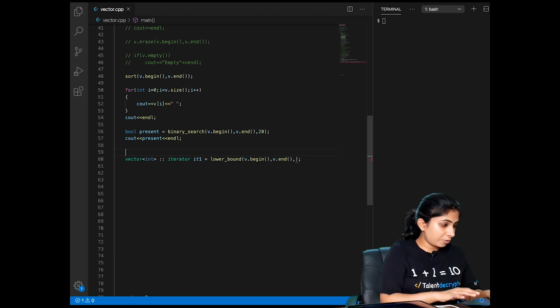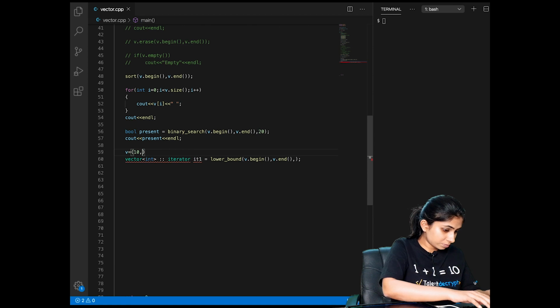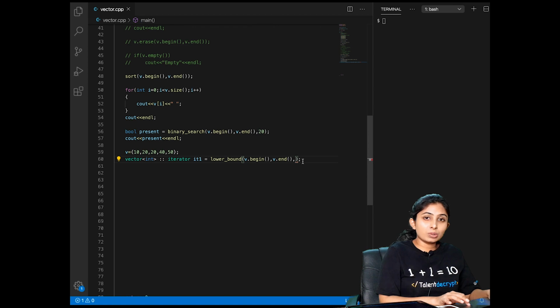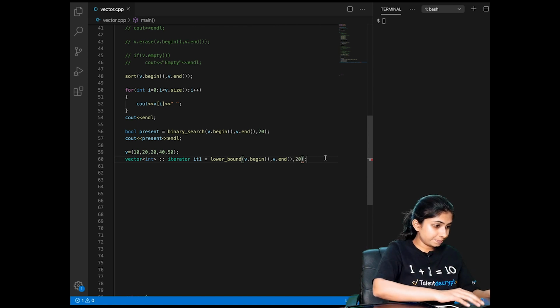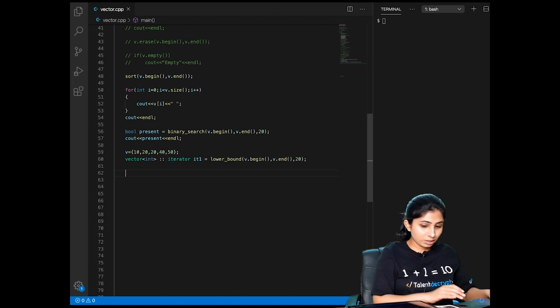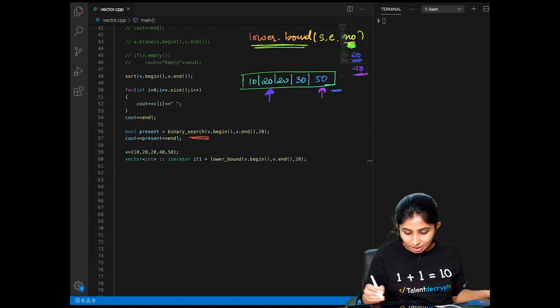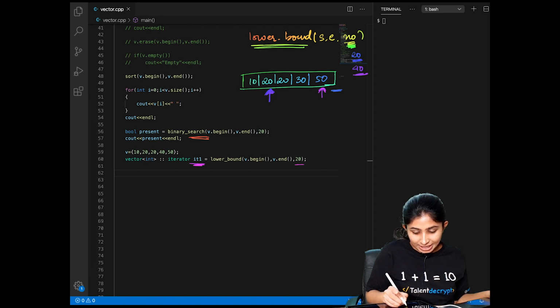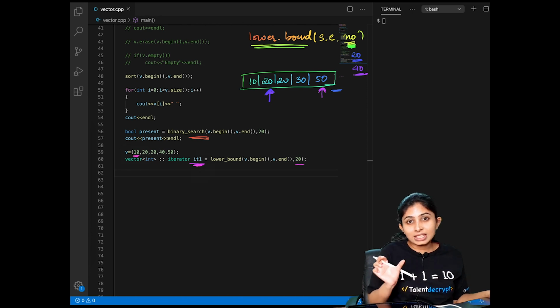I'll redefine my vector v for our convenience. Let's try to get the lower bound of 20. Here it is important to understand that IT1 is an iterator. Now we need to think from an iterator how can we get the index of our element 20. What if I subtract the iterator that is pointing to the initial element, the first element, from IT1? Then the difference will give me the index of 20.